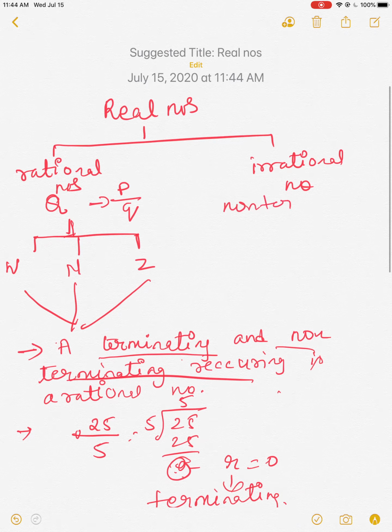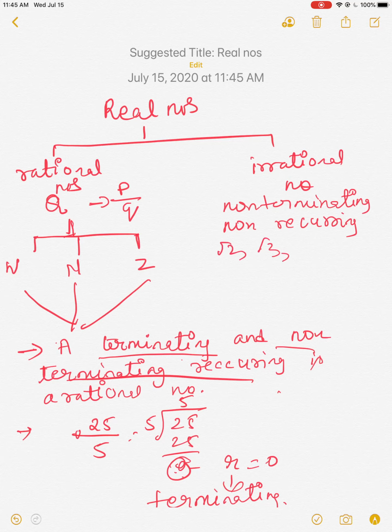They are non-terminating. Non-terminating can come under rational numbers also, but along with non-terminating, what should there be? If it is non-terminating recurring, it will come under rational numbers. Here, non-terminating, non-recurring will be coming under the irrational numbers. Example: √2, √3, √5, √7, like that. All these numbers will be coming under your irrational numbers.